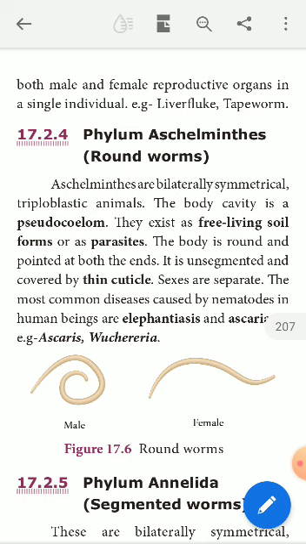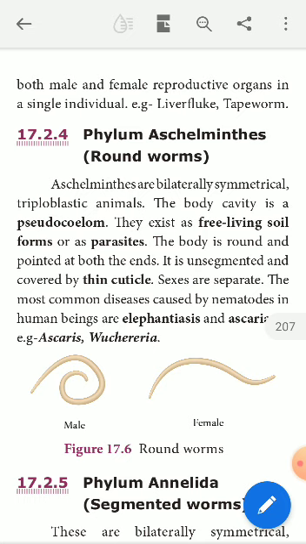So these are the two diseases caused by parasitic worms in human beings. One is Ascariasis, another one is elephantiasis, also known as filariasis, caused by the filarial worm. Right. So these are the characteristic features of phylum Aschelminthes, a phylum in invertebrates.